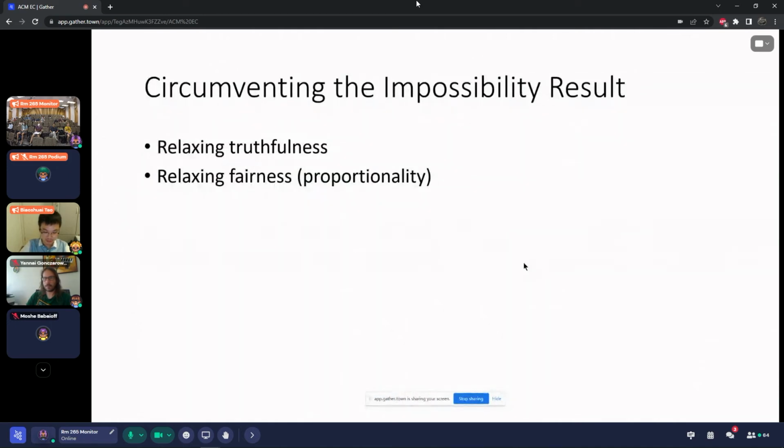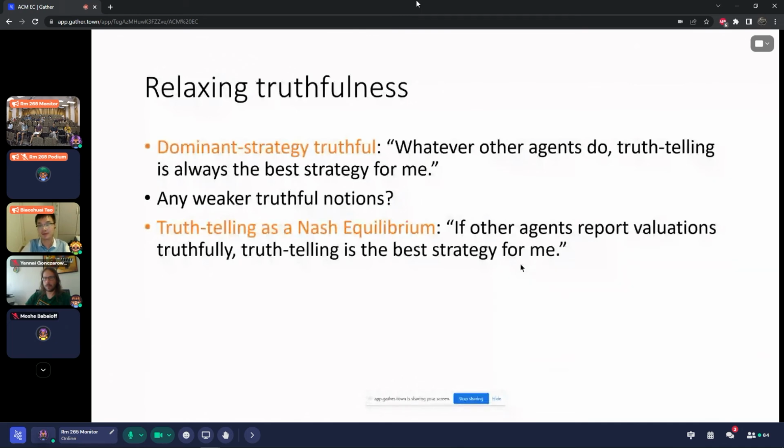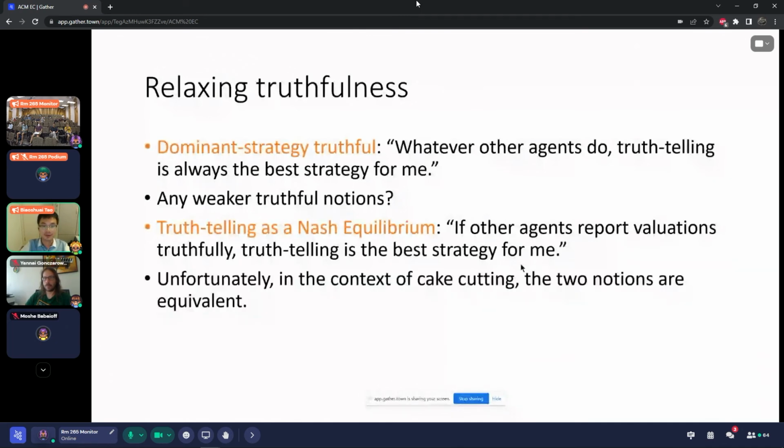So I'm going to use 1 or 2 minutes to briefly talk about some possible ways of circumventing the impossibility results. There are 2 natural directions. One is to relax the dominant strategy truthfulness, and one is to relax the fairness. Dominant strategy truthfulness can be relaxed, and a common weaker notion is to require truth telling as a Nash equilibrium. Unfortunately, in the context of cake cutting, these 2 notions are actually equivalent. You can think about this. I think it requires 3 or 4 lines of proof, and you will see it.